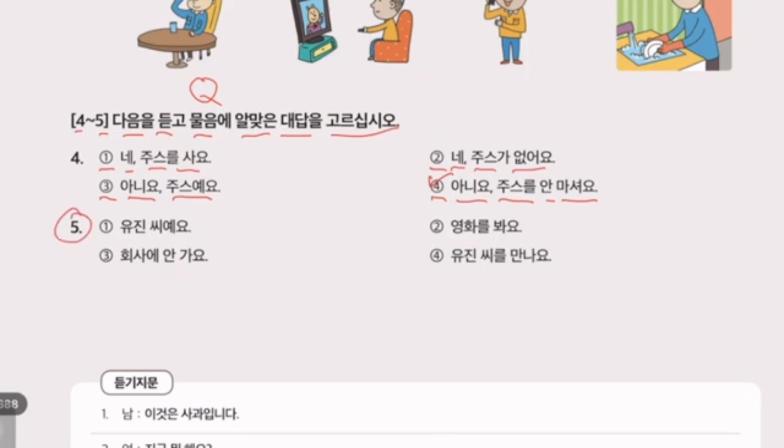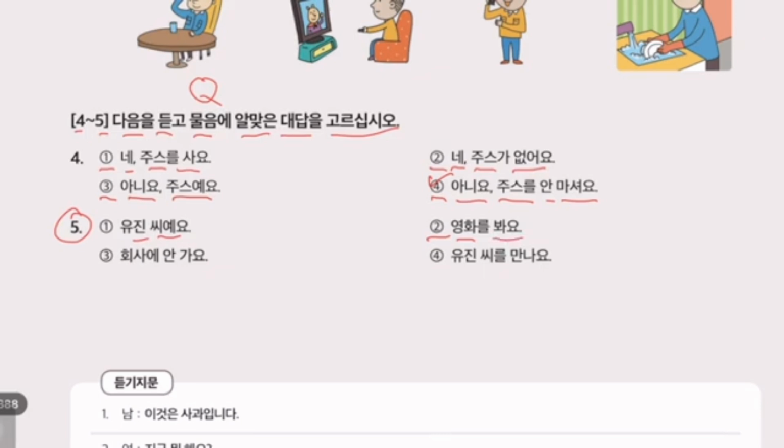5번. 유진 씨는 뭐 해요? What is Eugene doing? 1. 유진 씨예요. He is Eugene. 2. 영화를 봐요.